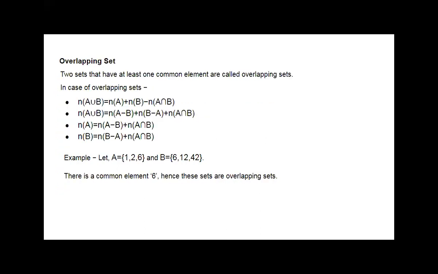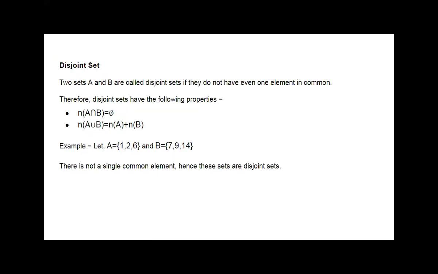Then overlapping sets are there. If any one element is common in the two sets, then those sets are overlapping. Example given here is A equal to {1 to 6} and B equal to {6, 12, 42}. Only 6 is the element which is common in both. So both the sets are overlapping sets.